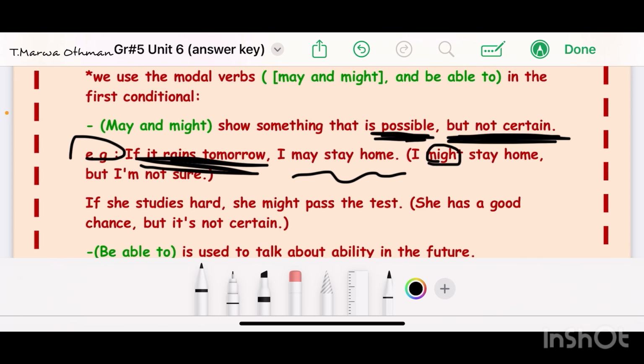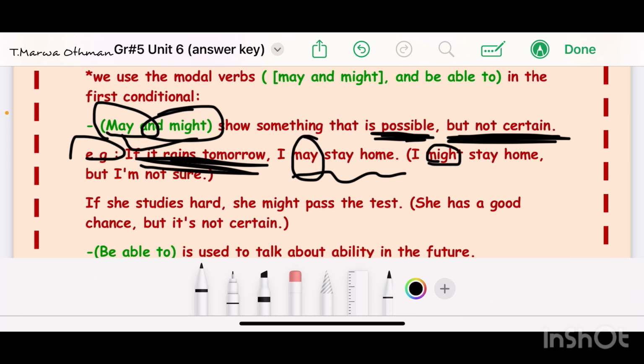Guys, look here. I can use may or might. Both of them are correct, okay? So it's up to you. It doesn't matter. If it rains tomorrow, I may stay at home or I might stay at home. They are the same, and we are talking about possibility, but I'm not certain if I'm going to do it or not.